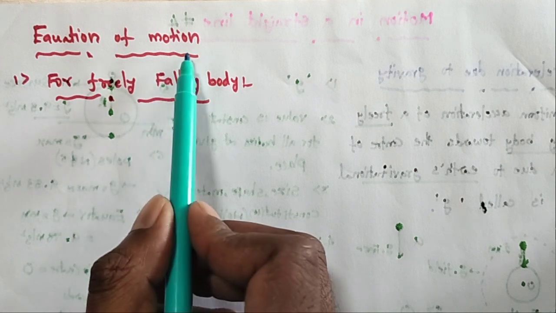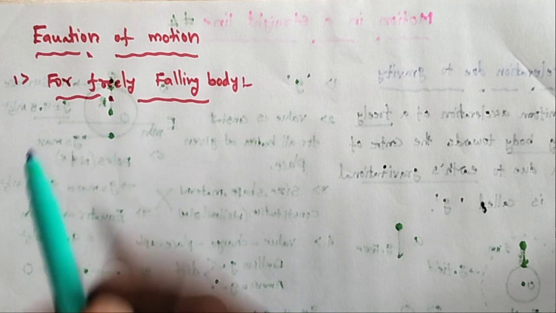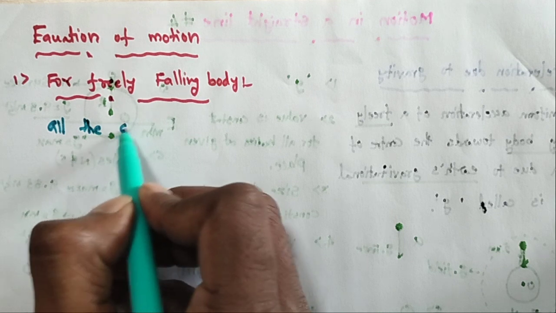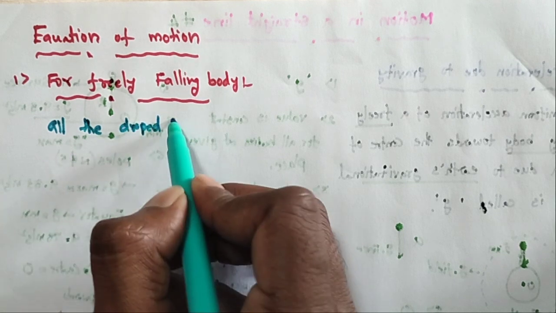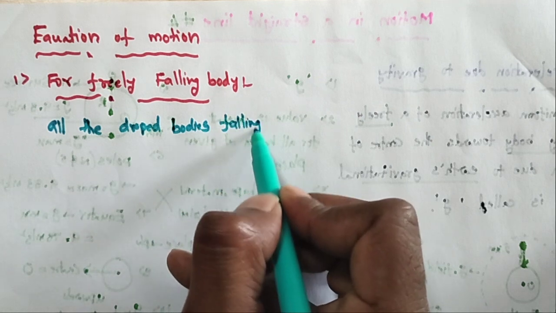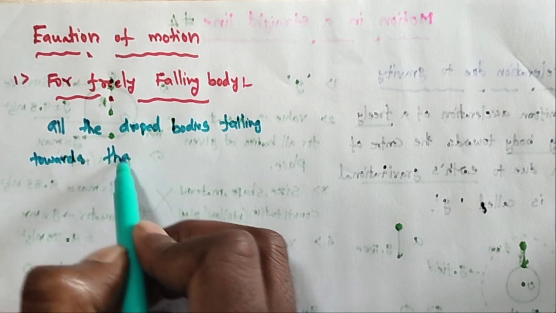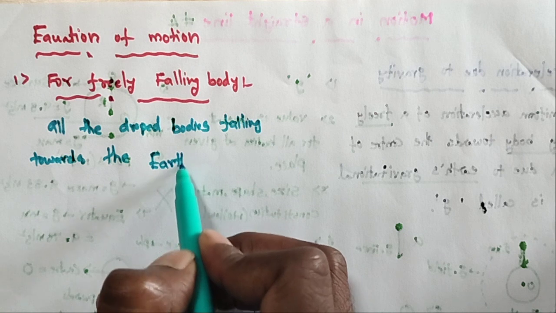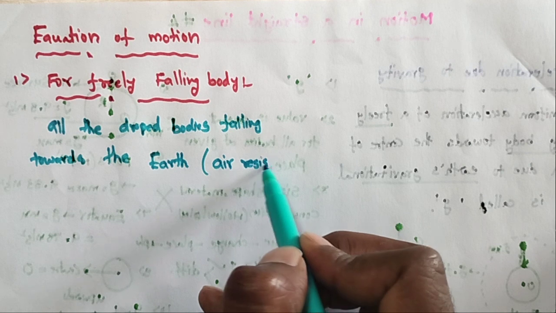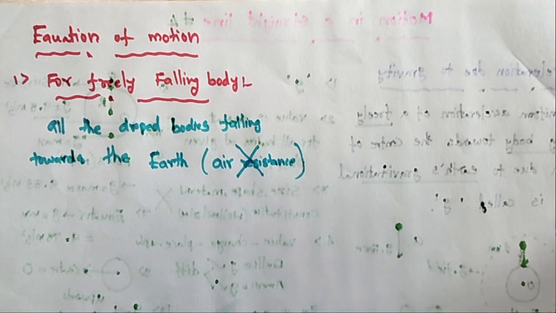Next, equations of motion for a freely falling body. So what is the meaning of a freely falling body? The motion of all dropped bodies falling towards the earth, when air resistance is ignored or neglected.